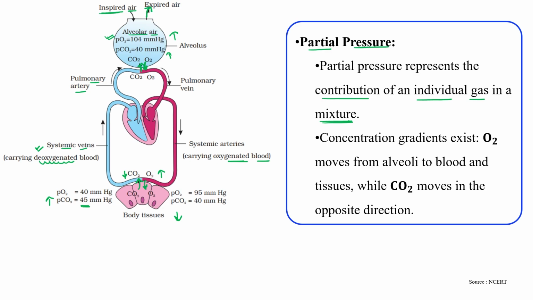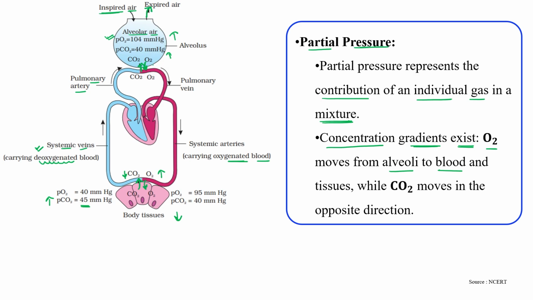In this whole process, one term I already told you, partial pressure, we will use many times in the upcoming slides, as partial pressure represents the contribution of an individual gas in a mixture. Because of the concentration gradient, oxygen moves from the alveoli to the blood.